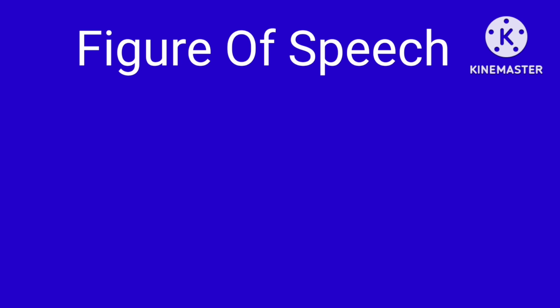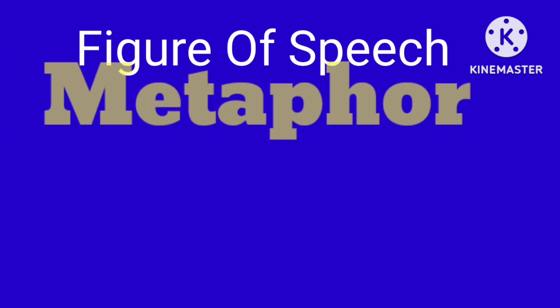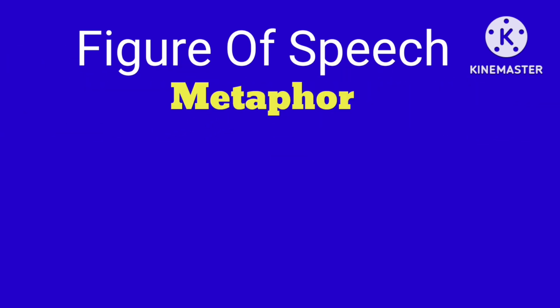Now let's go to our next figure of speech, that is metaphor. Metaphor is a very important figure of speech that we use in our language. So what is a metaphor? Actually, metaphor is a figure of speech that is used to show comparison.